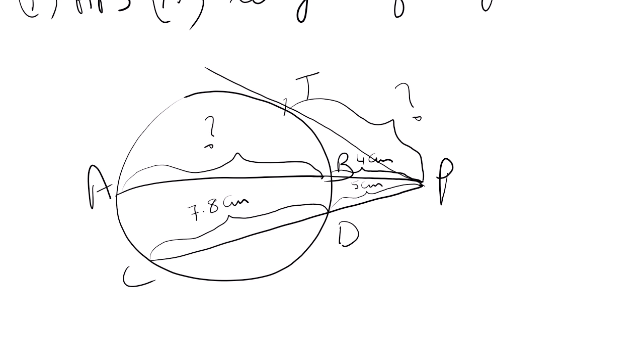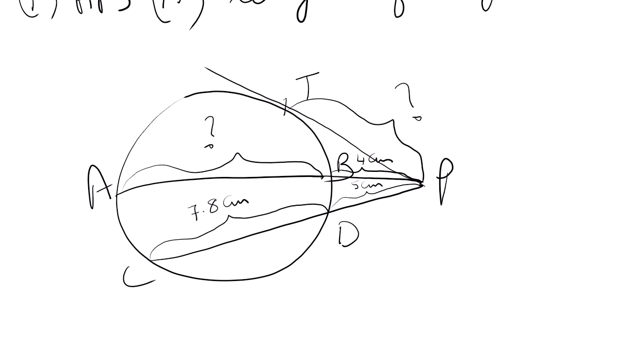So you have to take CD as the chord that is intersecting. Diameter correct. Perfectly correct. You are in the right direction, but somewhere you have gone calculation wrong.